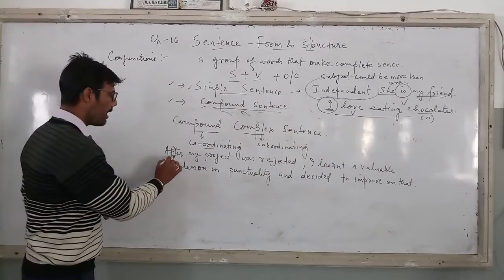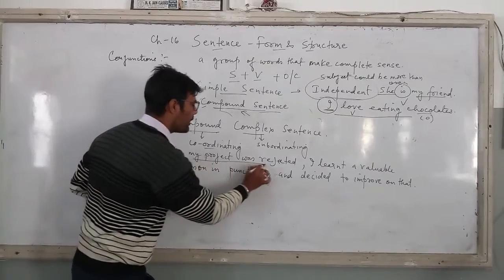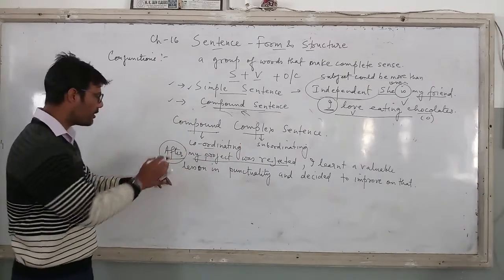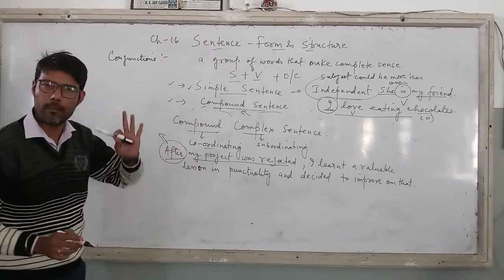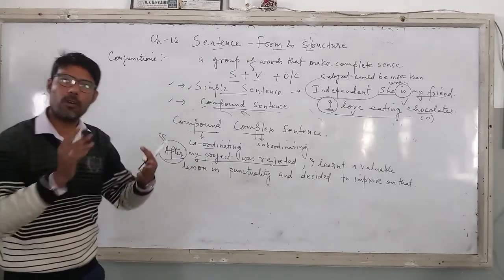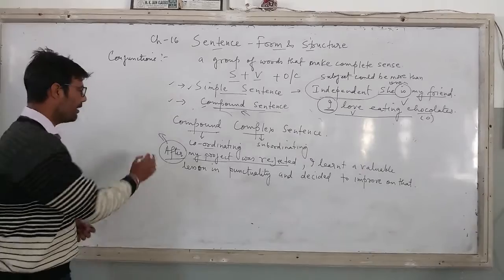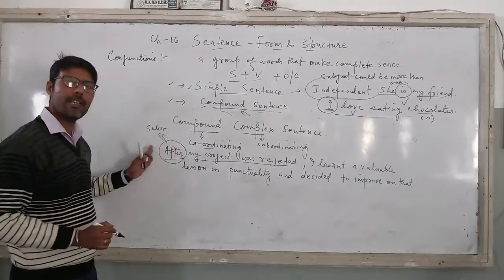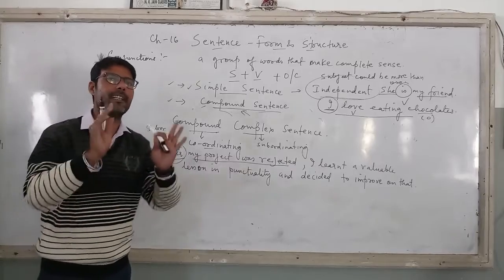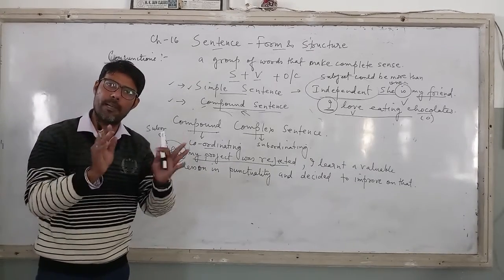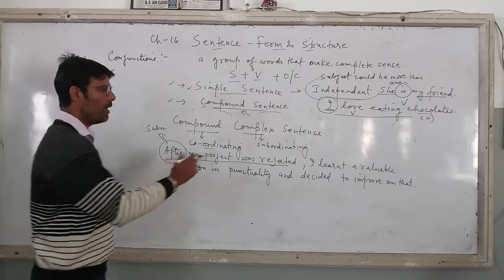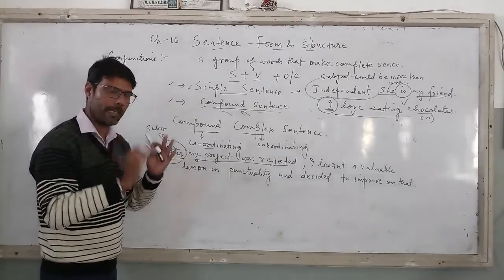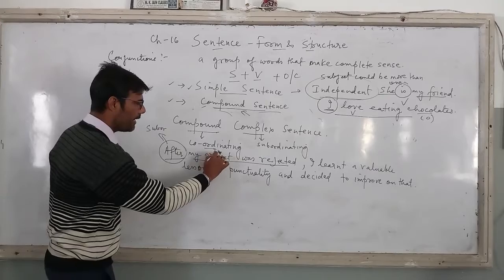Now what do I do is, after my project was rejected. Okay? So after is one linking word, and this, children, if you remember, it is not FANBOYS, right? It is not even correlative. So what is it? This is subordinating conjunction. ठीक है? Any sentence which has a subordinating conjunction means it is a dependent clause or a dependent sentence. ठीक है? So my project was rejected. This is not giving me a complete meaning. ये एक हो गया dependent.